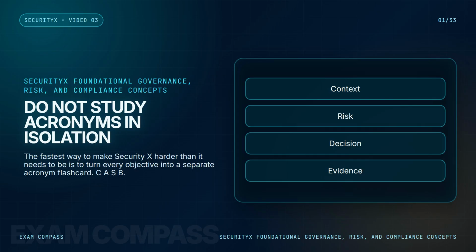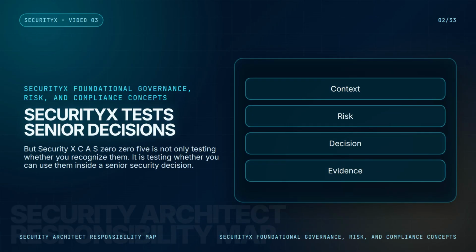Yes, you need to know the terms. But SecurityX CAS-005 is not only testing whether you recognize them, it is testing whether you can use them inside a senior security decision. So in this video, we are going to build a practical method for studying SecurityX objective by objective without getting trapped in random memorization.